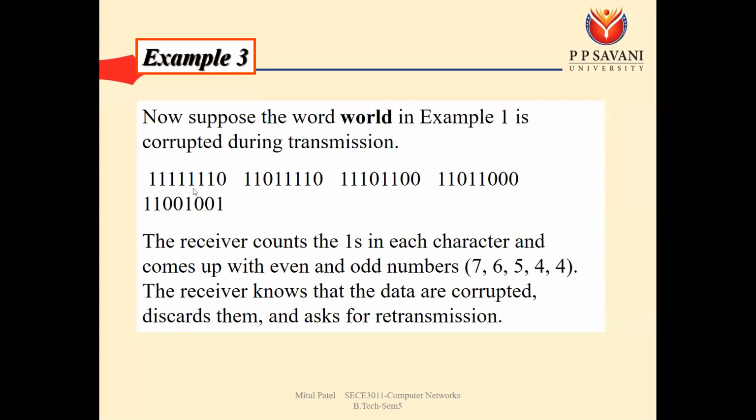So when you count the number of ones at the receiving side, you will find the number of ones is 7 here, and in this third group the number of ones is 5. So we cannot accept such type of data. The reason is the number of ones must be even for every group. So the receiver will discard everything it received and ask the sender to retransmit that frame again.